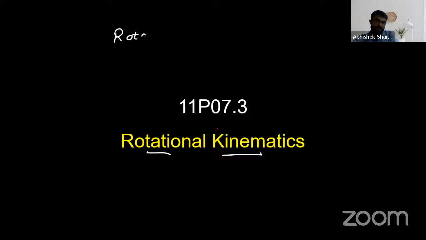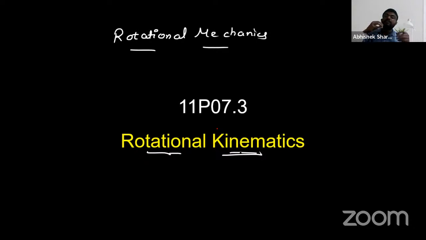This is rotational mechanics. Somewhere you will find this chapter written as rotational kinematics. Why? Because we have seen in kinematics that a car is moving, a body is moving, and all these things happen, but they are all linear. In rotational kinematics, the motions will be the same, the equations will be the same, but some symbols will be changed and the scenario will be changed. Everything will be circular, rotatory kind of. I hope it's clear.